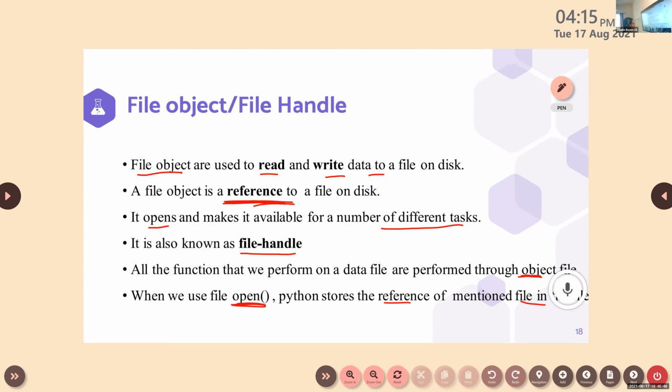So what is the name of the file object? It is file handle. If you want to open or perform a number of different tasks, we will use the file object of a particular file. So every file has a file object. It is a reference to a file on a disk.